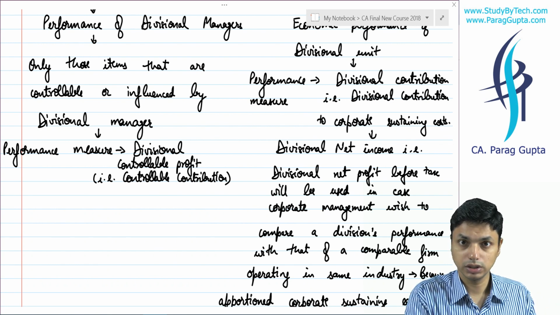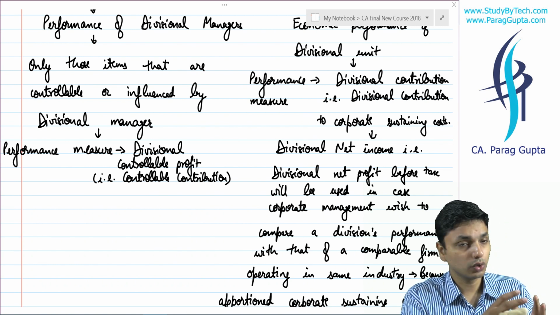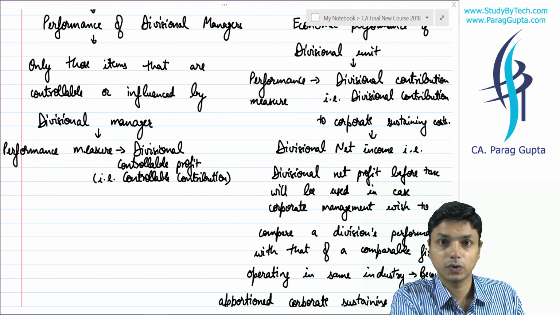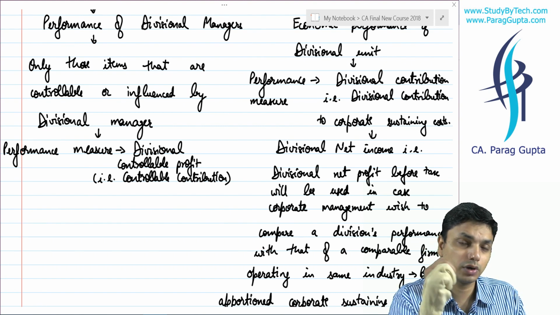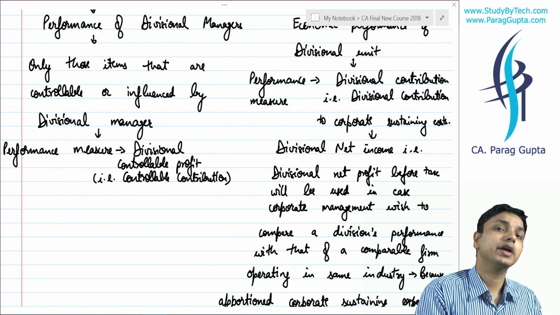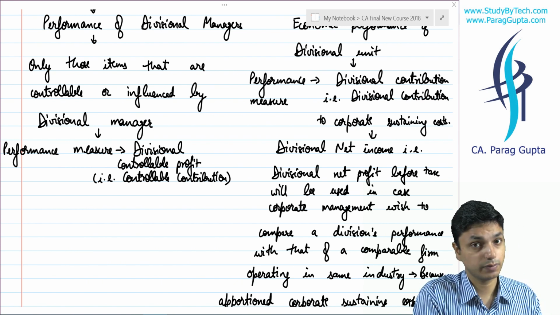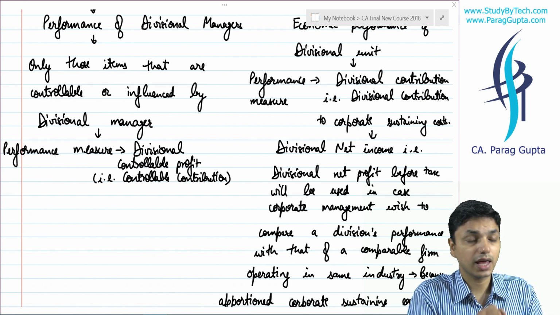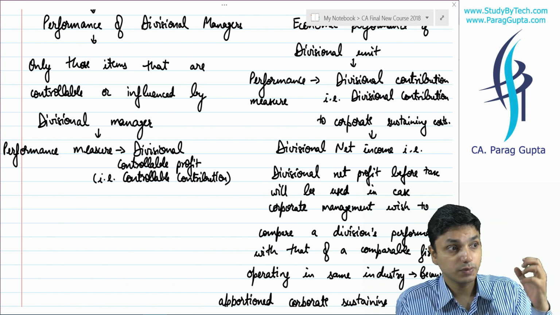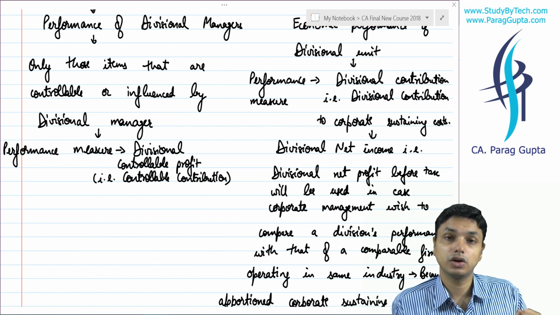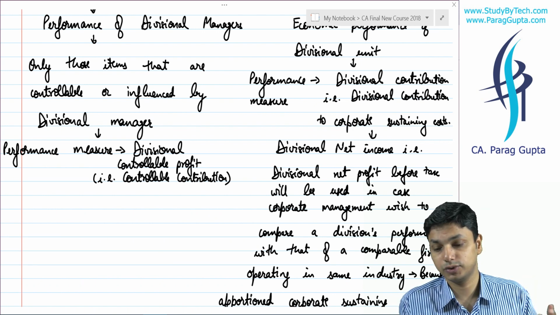So our performance measurement criteria depend only on those factors that are directly affected by the decisions of the divisional manager. So we say controllable contribution, or controllable profit, is the right criteria for fixing the responsibility of the divisional manager. We make performance measurement on the basis of divisional controllable profit or simply controllable contribution.